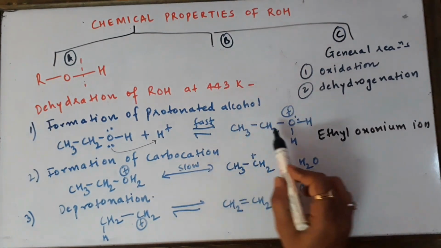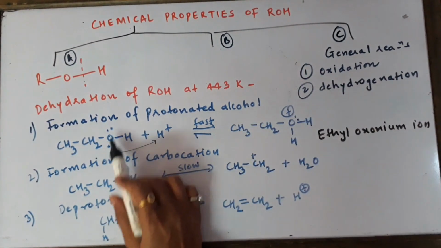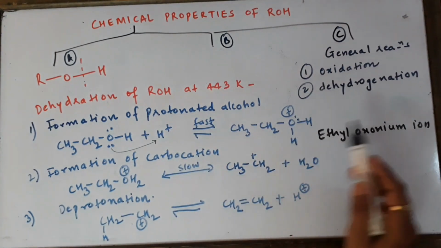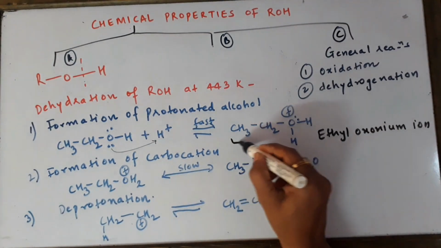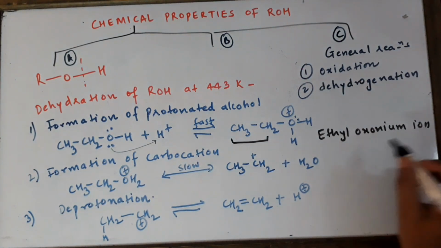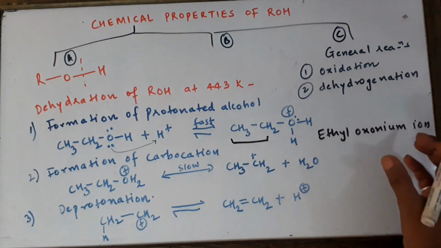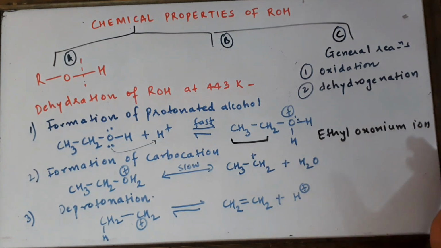So what you get is protonated alcohol, CH3CH2OH2+. This is now known as ethyl oxonium ion. This is the way we are going to write it in the exam. Whatever alcohol you have, that alcohol's name: propyl oxonium ion, isopropyl oxonium ion, pentyl oxonium ion, and so on.